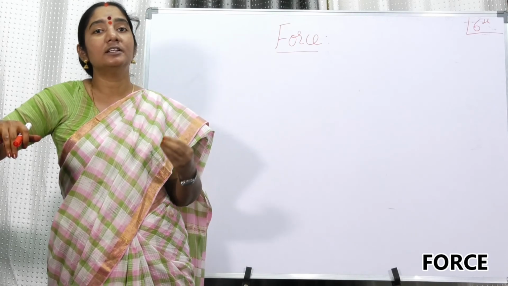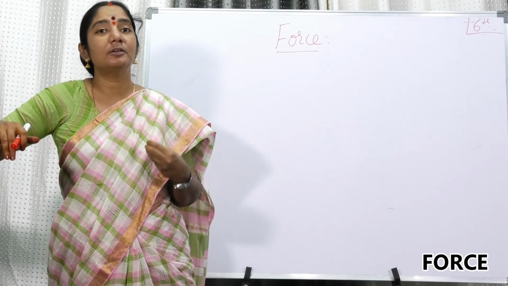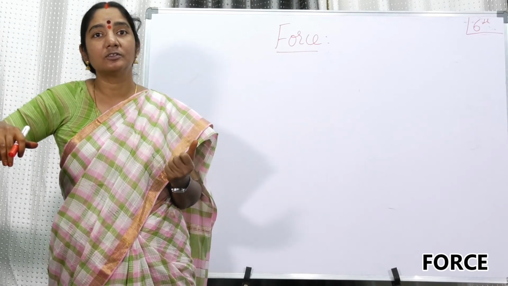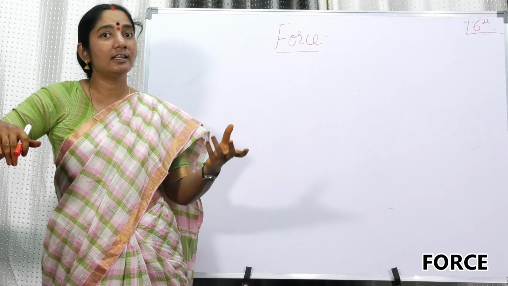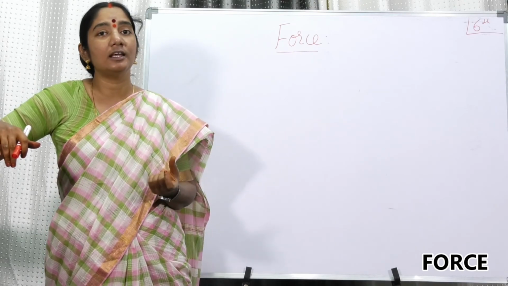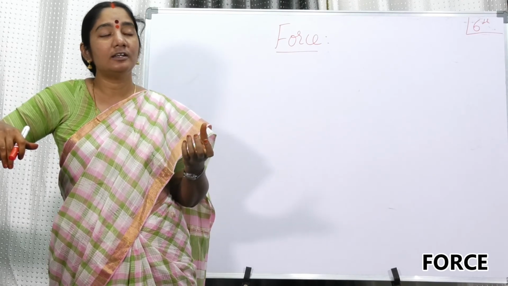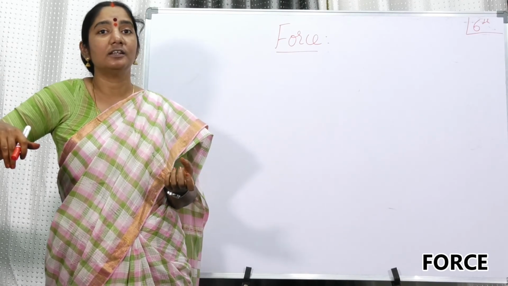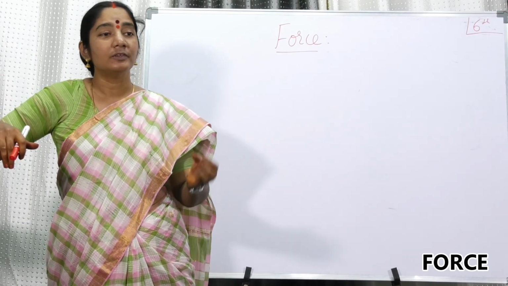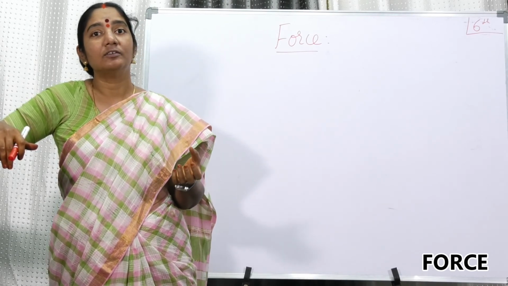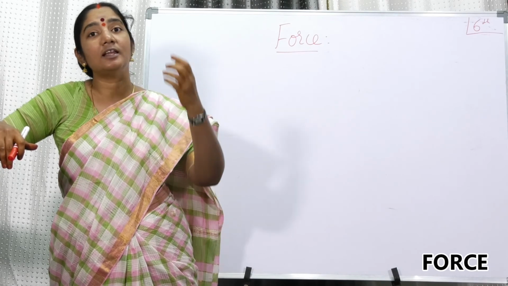See, when I talk about the gravitational force, there is a small story about Newton. Newton was going to his grandmother's house and he was lying on the bed, and just by the time he was getting up, an apple fell. When he observed the apple falling down, he got a question: why is this falling down? He took the apple and threw it up. But again it fell down. After going some distance, it came back again.